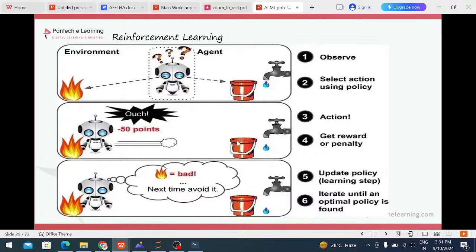This product is very nice. Please use this product. I'm giving a positive review. The product is not good. We are giving a negative review. That is known as the reinforcement algorithm. At that time we are using reinforcement algorithms.